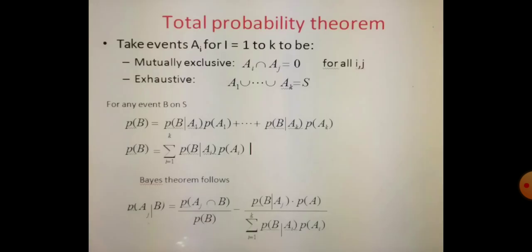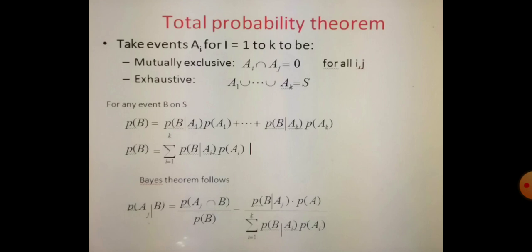Now coming to the total probability theorem. What is the total probability theorem? Take events AI, where I is equal to 1 to k. The probability P of A of any event A defined on a sample space S can be expressed in terms of conditional probabilities.